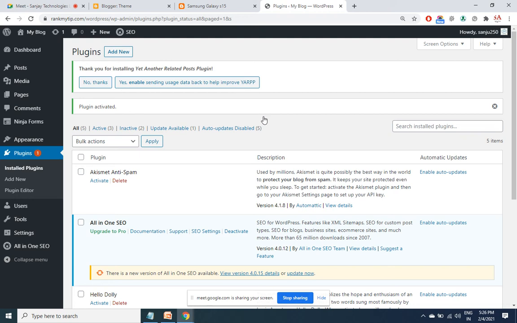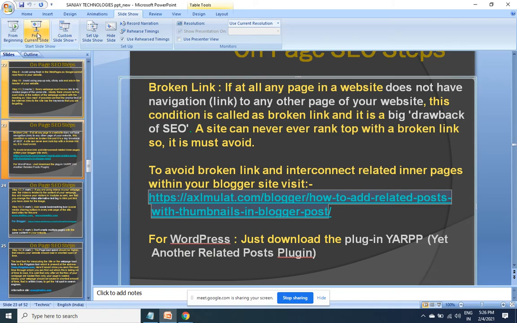For a general site, either you need to program it or you need to manually provide the internal links. That's why in a general site it is not so easy to do SEO. Every page you need to manually configure and then see which are the pages which are relevant and then write a code for the internal link. So this is a solution for step number 11.